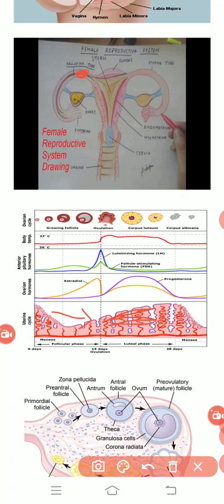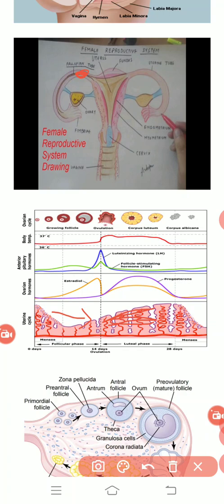After the 14th day, or you can say at the initiation of the third week, the egg cell has to wait for approximately 1 week so that it gets fertilized. If it does not get fertilized, then the process of bleeding begins. But if it gets fertilized, the post-fertilization activities initiate.